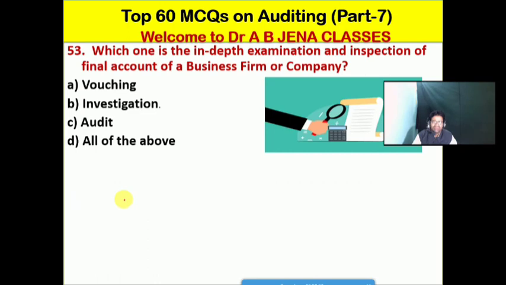Next one we will see: which one is the in-depth examination and inspection of the final accounts of a business firm or a company? A, housing; B, investigation; C, auditing; D, all of the above. Friends, B is the right option for this MCQ. Investigation is the in-depth examination and inspection of the final accounts of a business firm or a company.